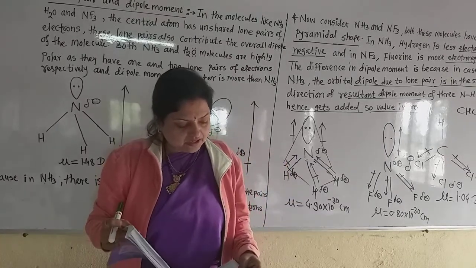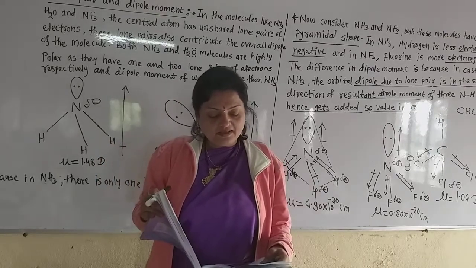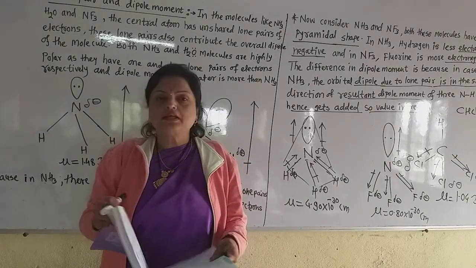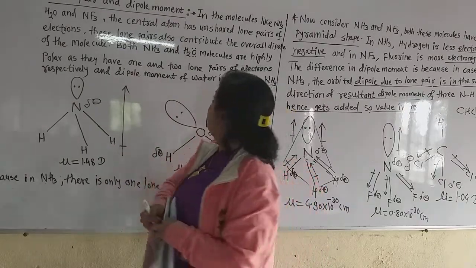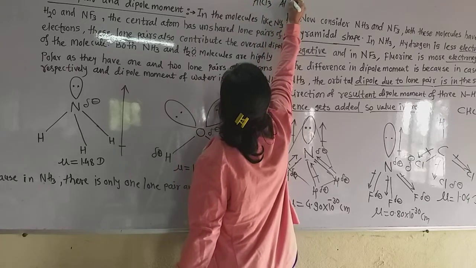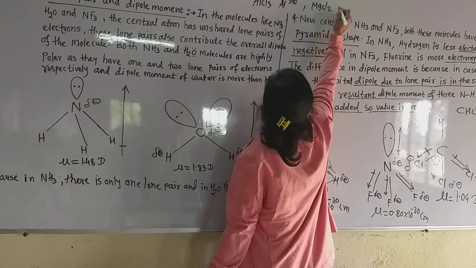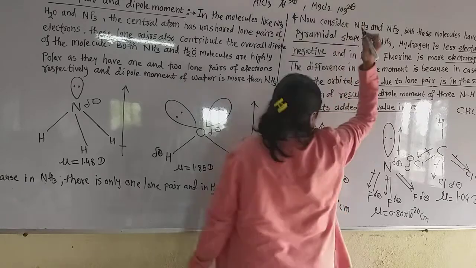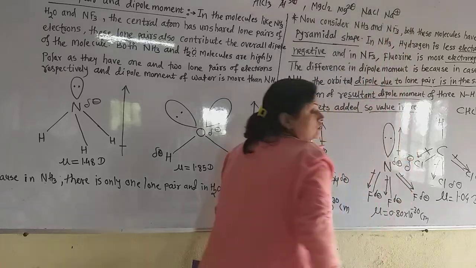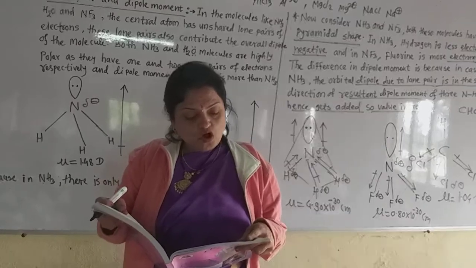Another main reason is that the greater the charge on the cation, the more is the covalent character than the ionic character. For example, see aluminum trichloride. In this compound, aluminum has a +3 charge. In magnesium dichloride, magnesium has a +2 charge, and in NaCl, Na has a +1 charge. So what they said is, the greater the charge on the cation, the more is the covalent character.